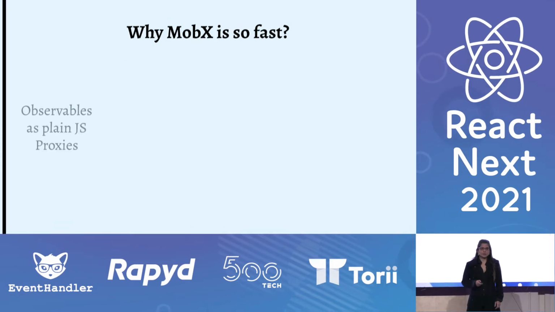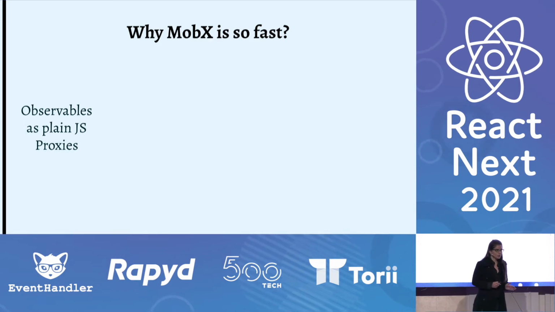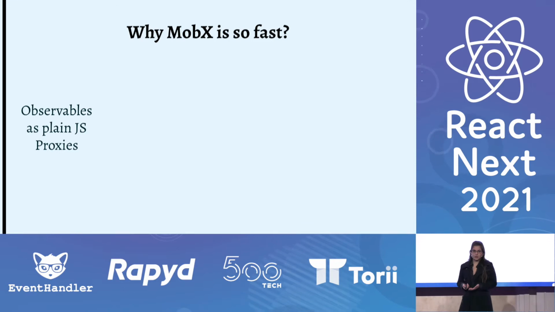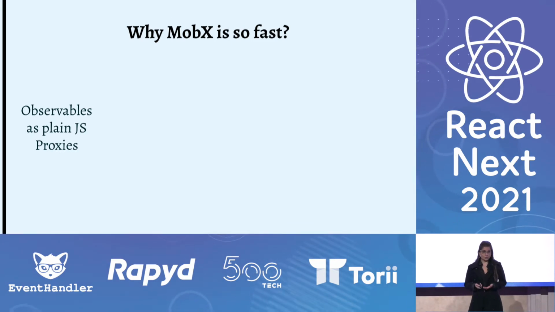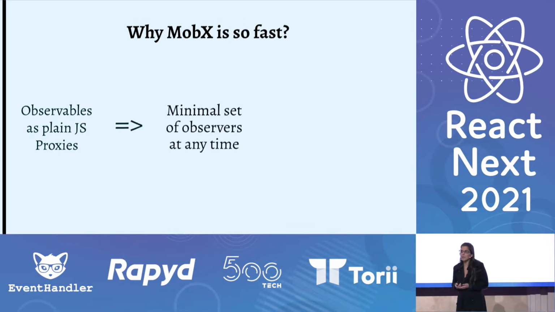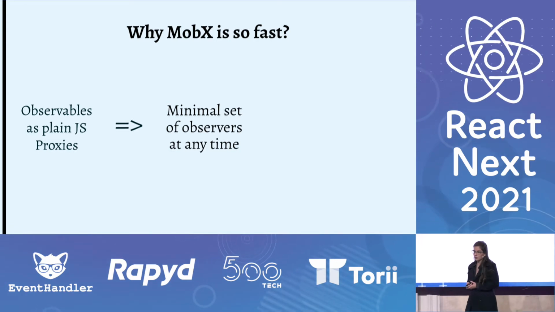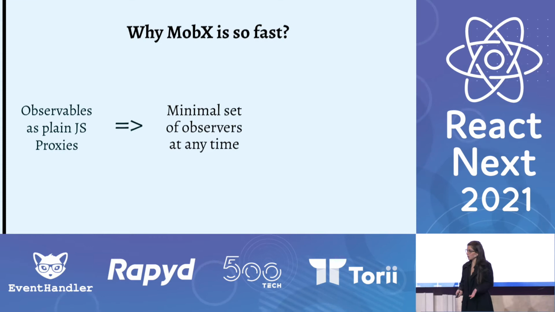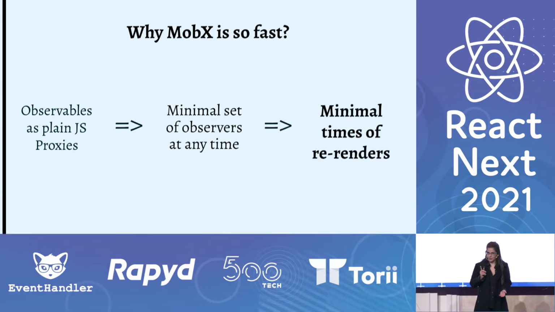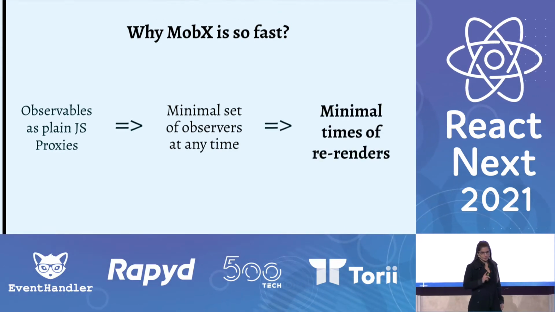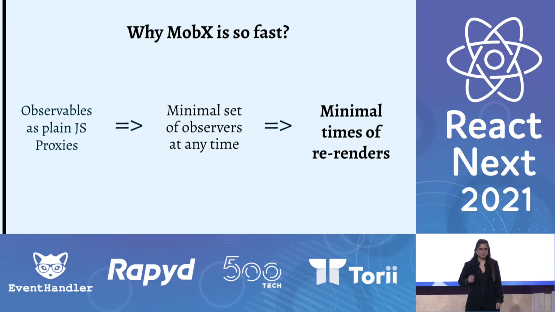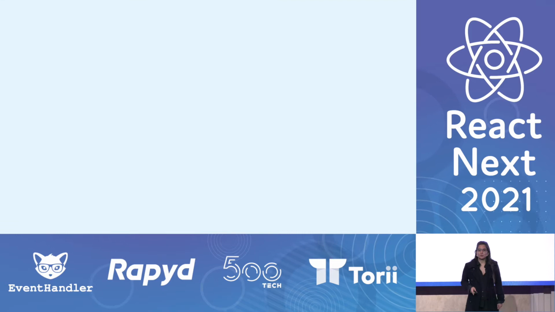The fact that observables in MobX are plain JavaScript proxies means that MobX creates observers at runtime, which means that MobX keeps the minimal set of observers at any time. And having the minimal set of observers means having the minimal number of re-renders. Wait, what? Let me explain. But for this, we need to dig deeper.